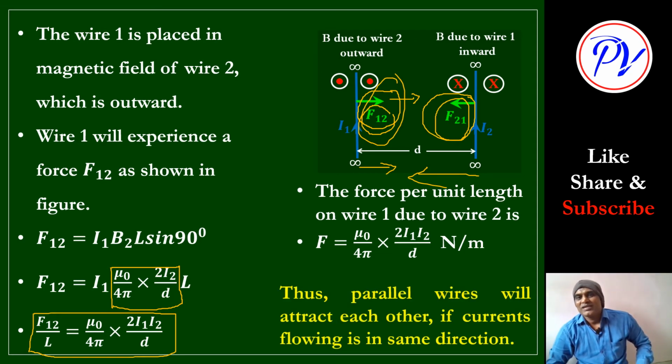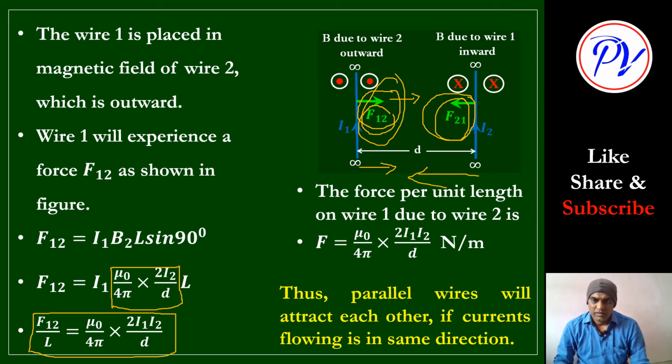So here the parallel wires will attract each other if the current flowing in them is in the same direction. Here current is in the same direction, both are upward. Whatever may be the direction, here I have taken upward. Only the case is what? Wires should be parallel to each other. And though the value of current is different, no problem. If direction is same, they will attract each other. Remember.